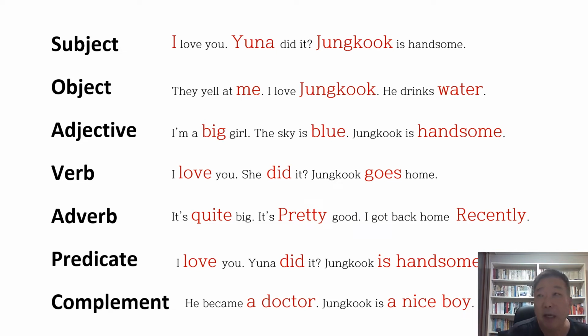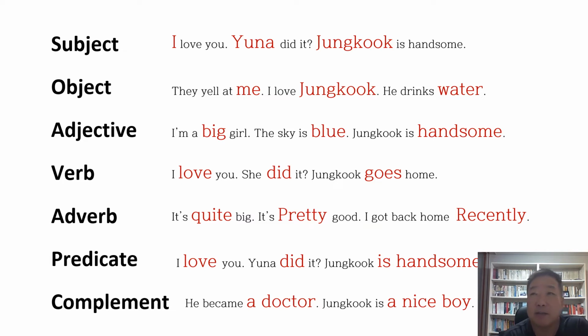The adverb is like this. It's quite big. It's quite a verb. It's pretty good. Pretty is an adverb. The adverb describes the verb or adjective. So the quite describes big, and pretty describes good. I got back home recently. Recently describes got back. Well,